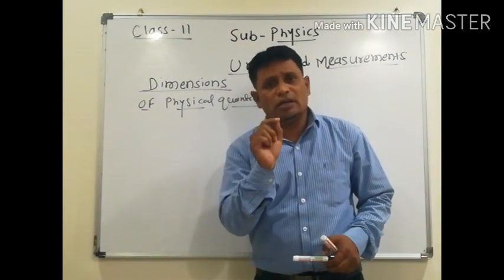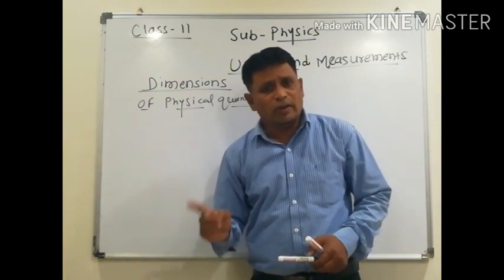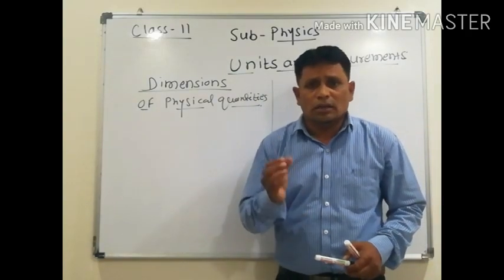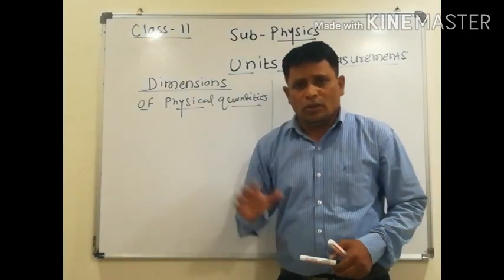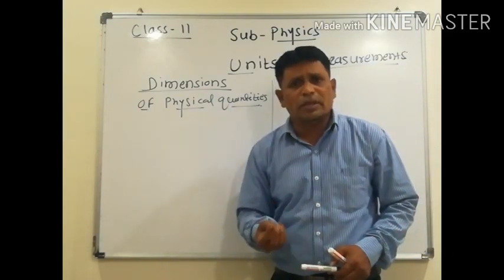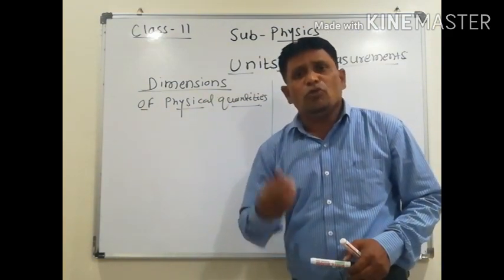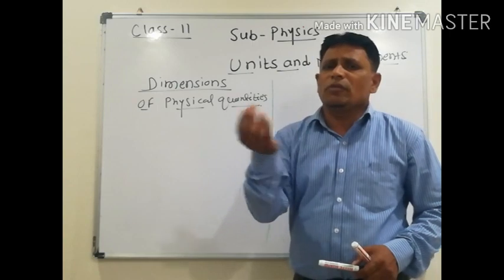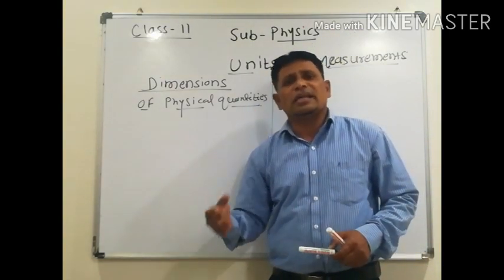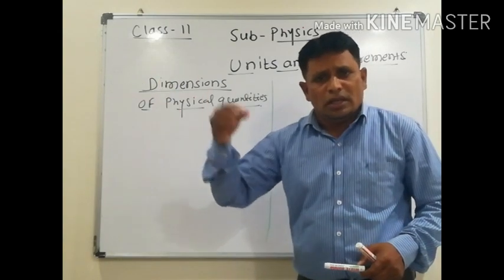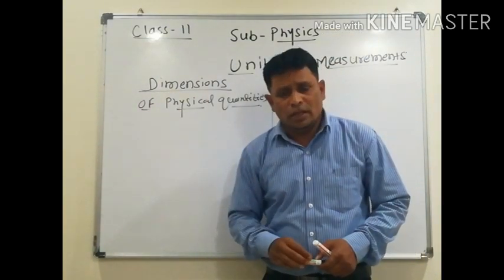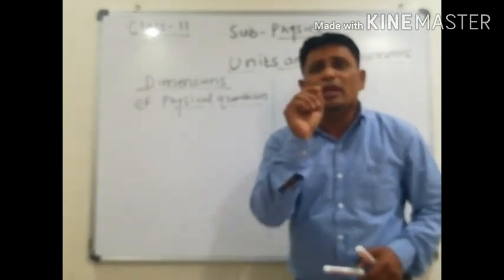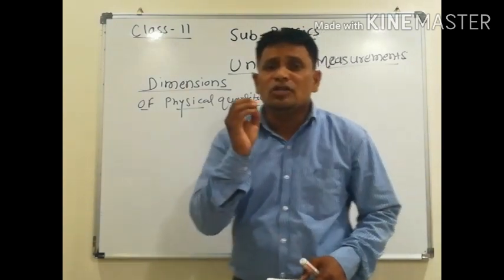This article is used in 11th standard as well as in 12th standard. I tell you this article comes in each and every chapter. Will this article come to you in every chapter? Yes. Whenever we have a new physical quantity, some quantities are in the first chapter, the remaining are in the second, then the third, and so on. In each and every chapter we have physical quantities. Whenever we have a new physical quantity, your first work is to find its dimension.